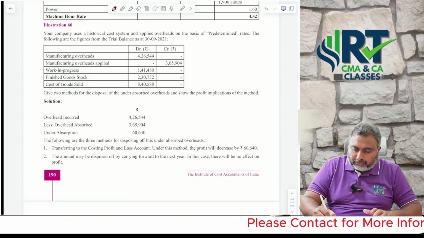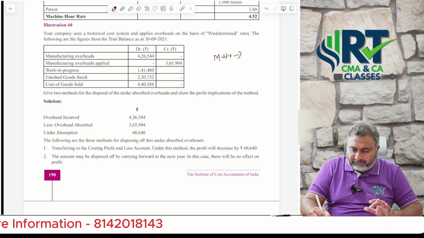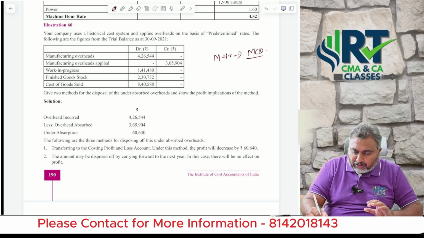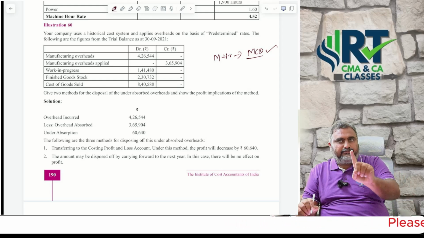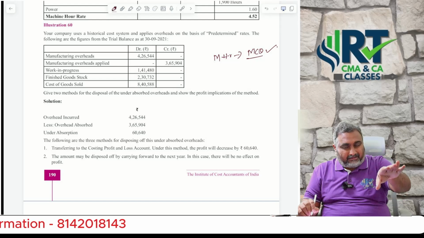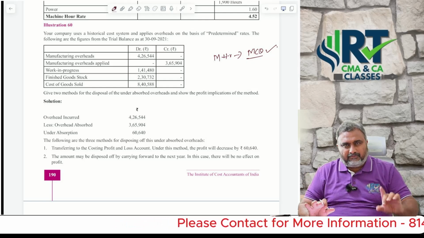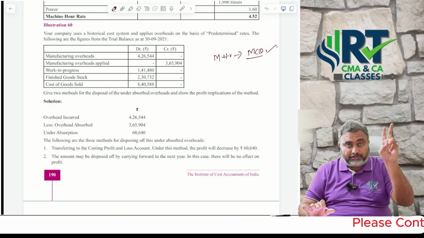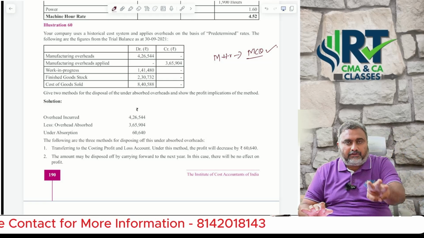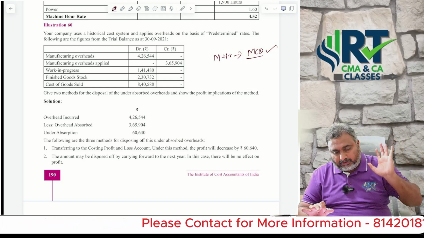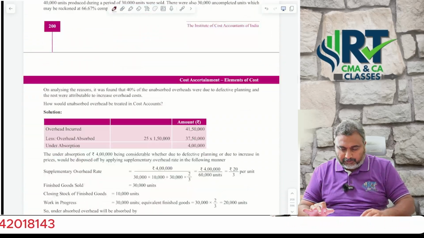Third importance, give to machine hour rate. My expectation for this attempt, MCQ-wise, is that you are compulsorily going to see one MCQ from machine hour rate computation. Give it a B category. A plus is primary and secondary distribution. A category is under or over absorption and its accounting treatment. Third one, machine hour rate calculation from the MCQ point of view. Okay sir, this is the area you are supposed to focus on under overheads.